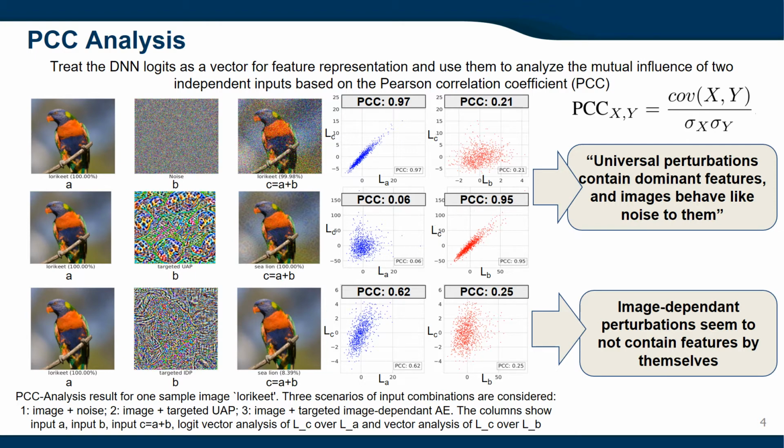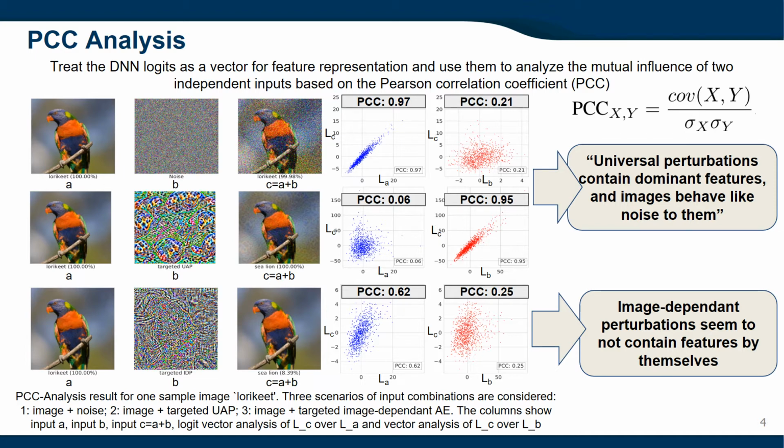Here in the first row, a linear correlation between the noisy image and image A can be clearly observed. Next, the PCC analysis shows that the pure target UAP is highly correlated with the perturbed image, while image A is uncorrelated. This analysis suggests a new perspective on UAPs. Universal perturbations contain dominant features and images behave like noise to them.